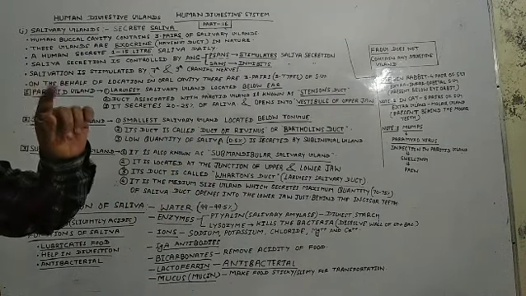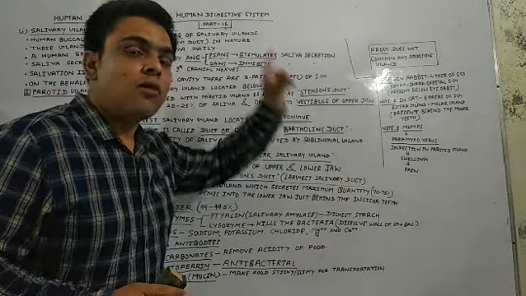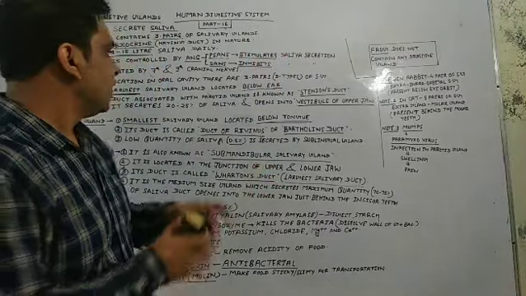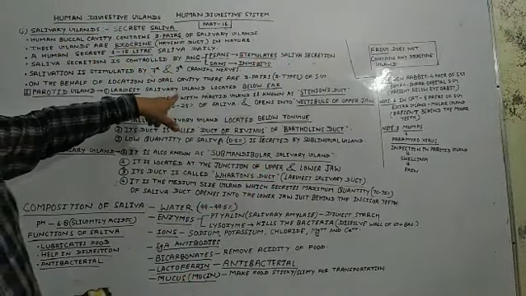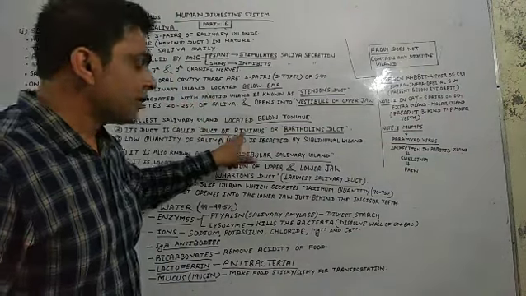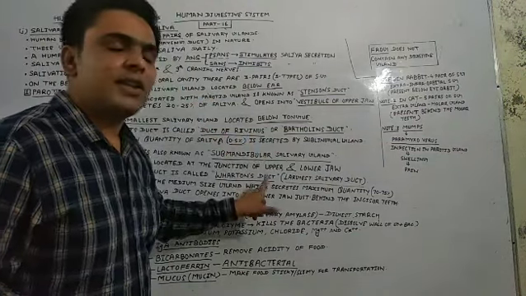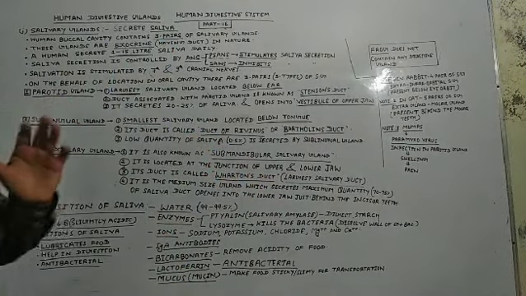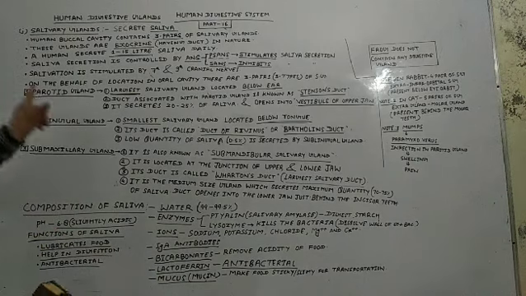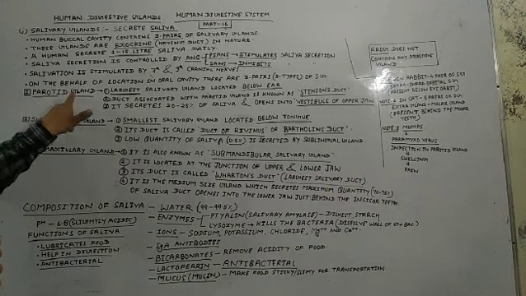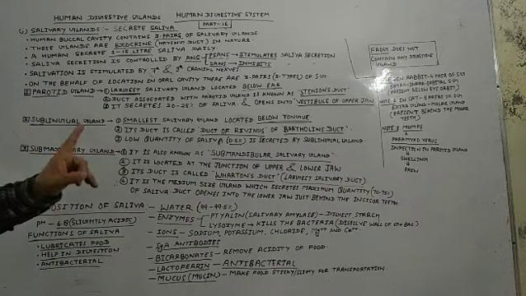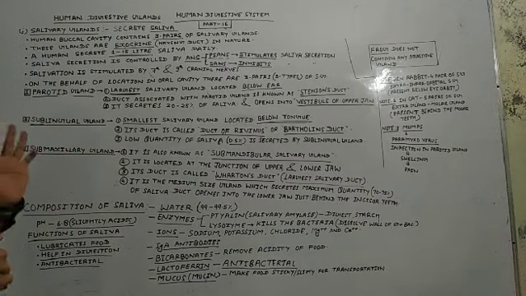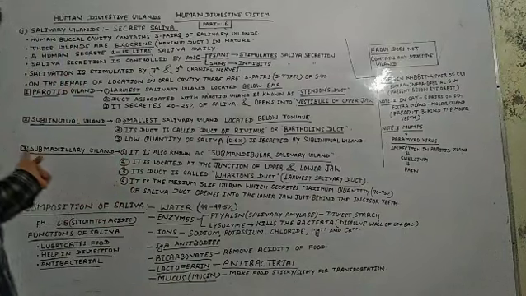I am talking about the largest salivary duct out of three ducts: Stenson's duct, the duct of Rivinus, and Wharton's duct. Which one is largest? Wharton's duct is the largest duct. And which gland is the largest salivary gland? That is the parotid gland. So don't be confused about the ducts and about the gland. Clear, students? Come to the next point.